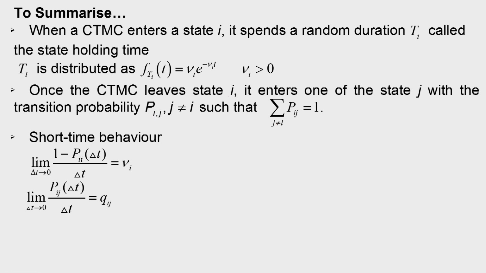We also stated two important lemmas regarding the short term behavior of a Markov chain. These two lemmas are: lemma 1, limit of 1 minus Pii delta t by delta t as delta t tends to 0 is equal to nu i, and lemma 2, limit of Pij delta t by delta t as delta t tends to 0 is equal to Qij.